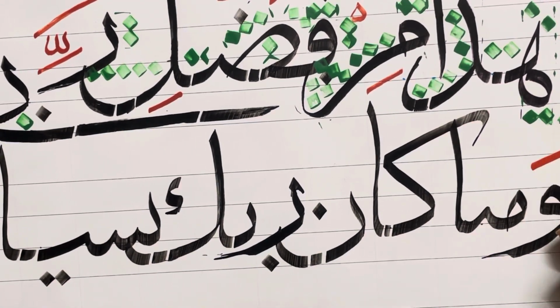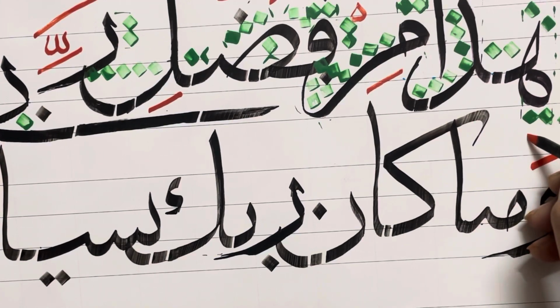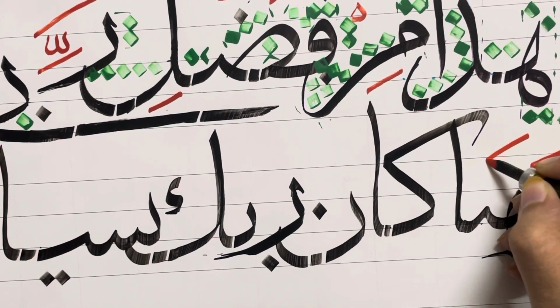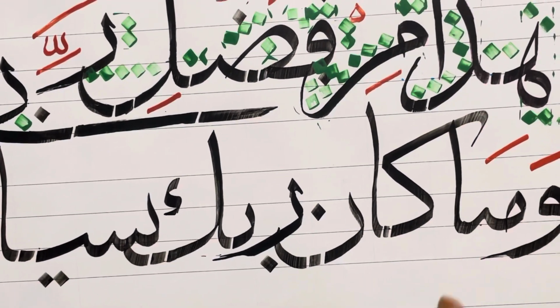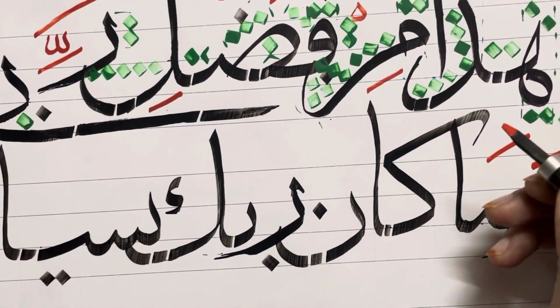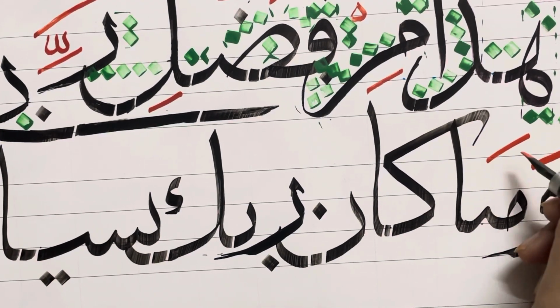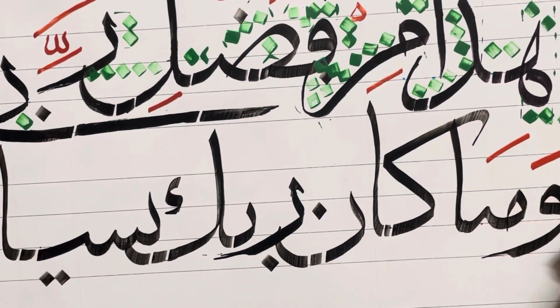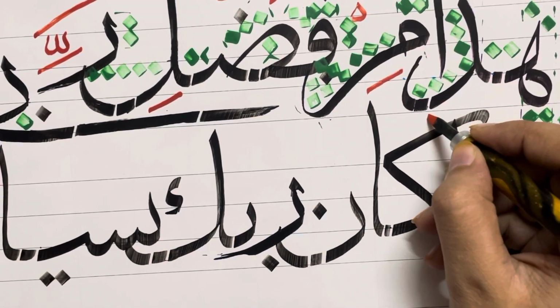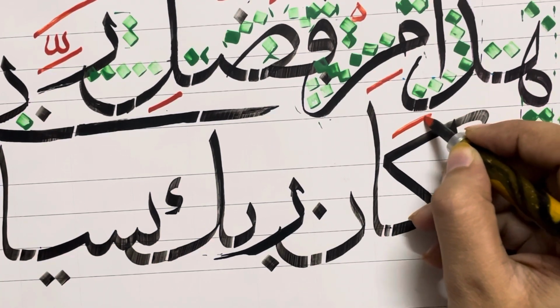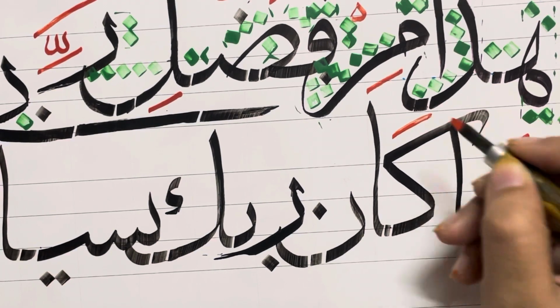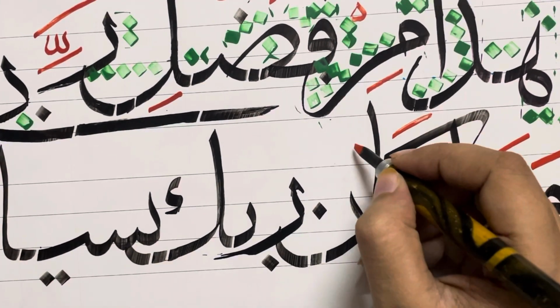Now for harakats, either you can make a straight line like this, or you can curve it slightly, a very slight curve, which sometimes, if you don't observe very closely, will not be visible. So you can make it straight or slightly curved. You can see this is straight and this is slightly curved. Wama kana. I've made this also slightly curved, not much. Kana.